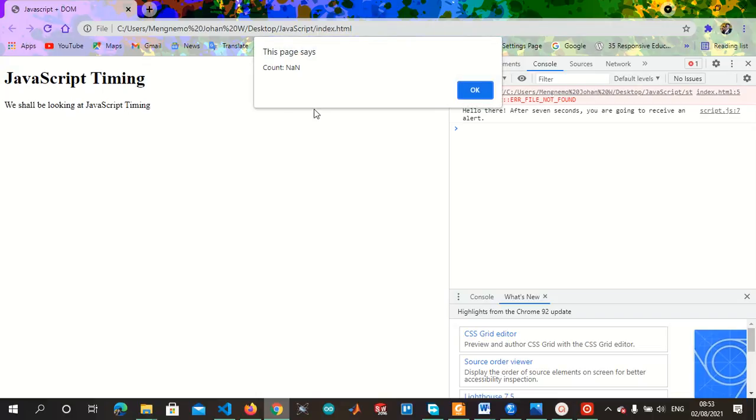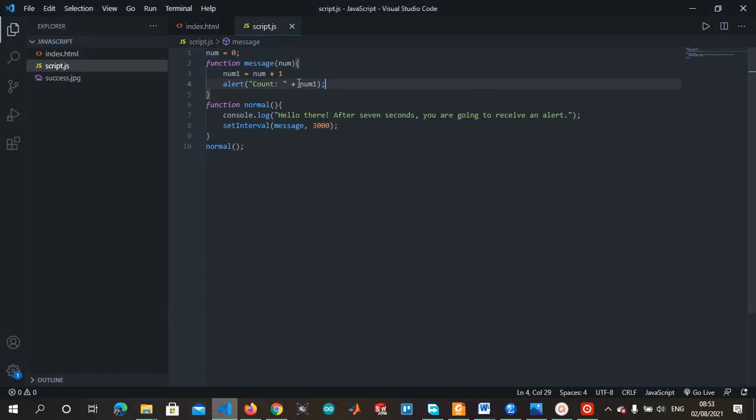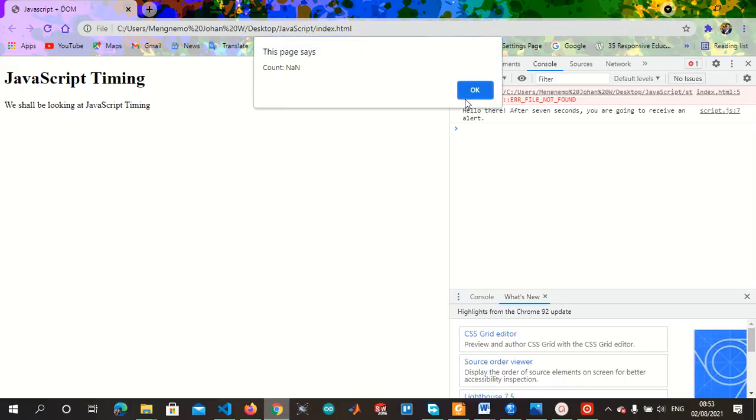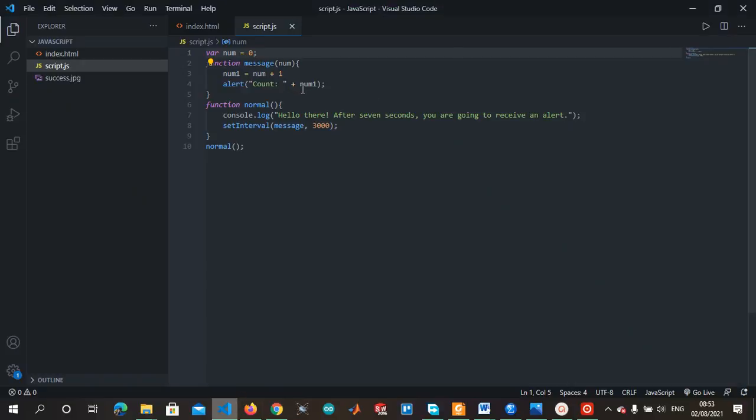Let's see. Not a number. Not a number. What must be wrong? Num equals to num plus 1. Okay, I think we didn't put it as a variable. Var num equal to 0. Let's save it and refresh. Not a number. What is going on?